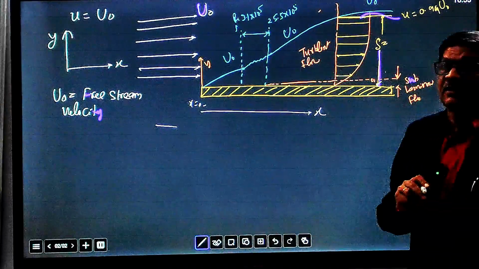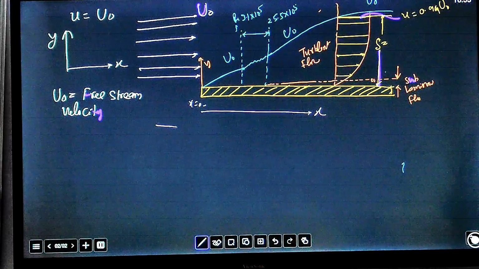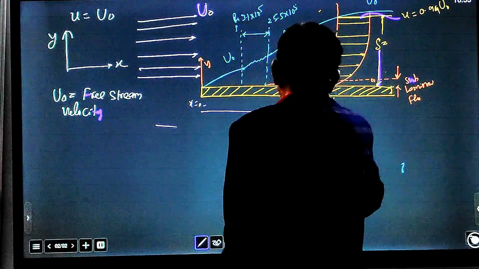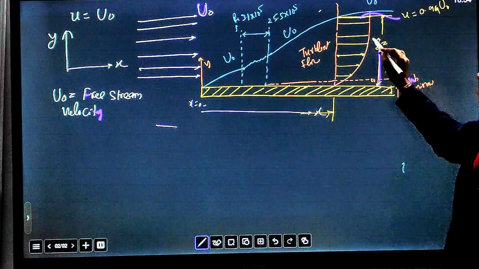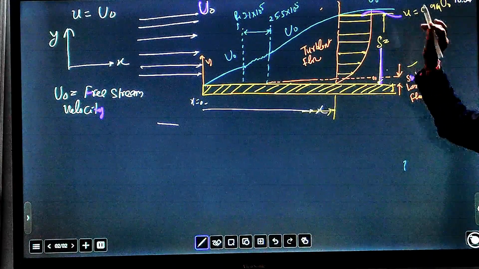How do we define the boundary layer? In the turbulent zone we find the maximum thickness of the boundary layer at a distance x, where the velocity within this boundary layer reaches 99%.